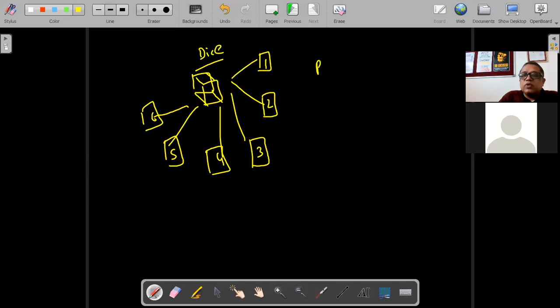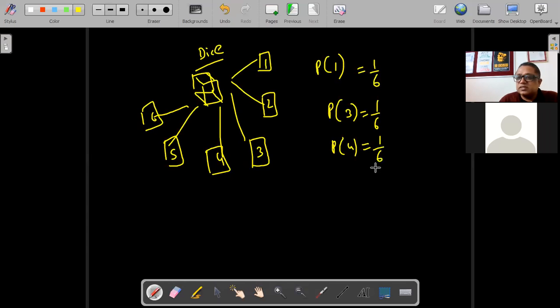So if I am asking what is the probability of getting the number 1, you have chosen 1 out of how many numbers? Out of 6. So the probability of that is going to be 1 by 6. If you are choosing the second number or the third number, all answers are going to be 1 by 6. Every number has got equal chance of occurrence. Just like in a coin, there are 2 outcomes, so everything is 1 by 2. Here also, every number has equal chance, that is 1 by 6.